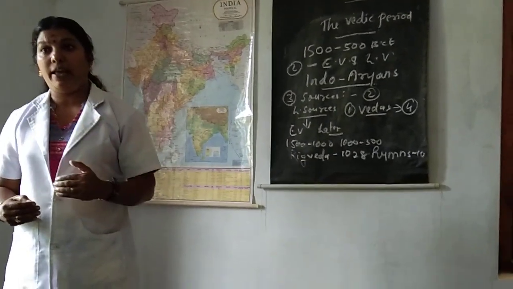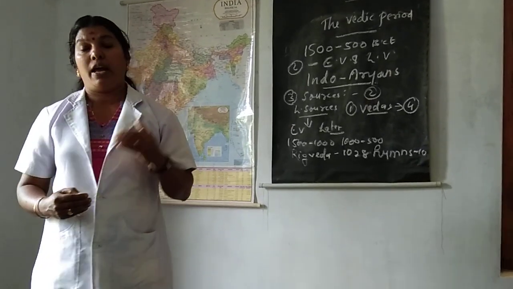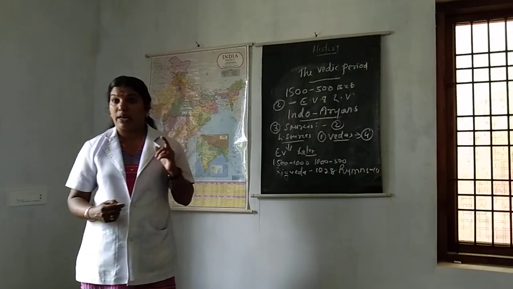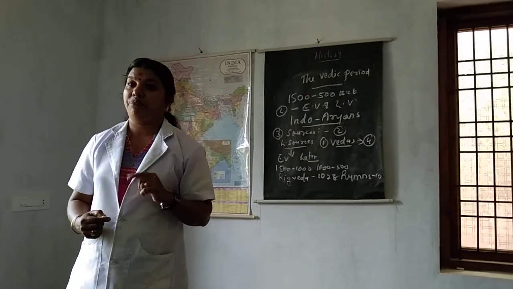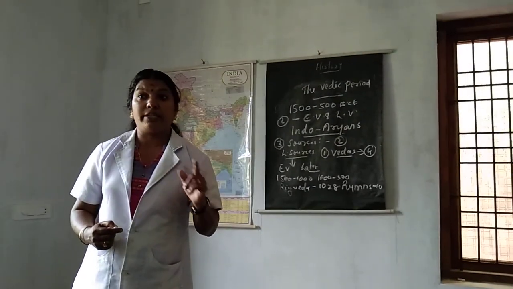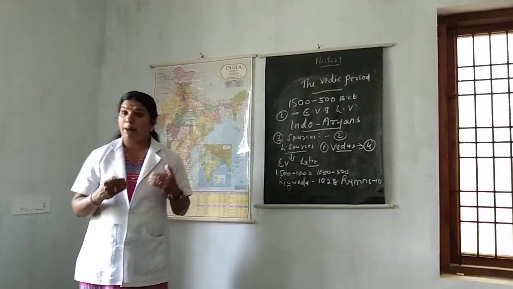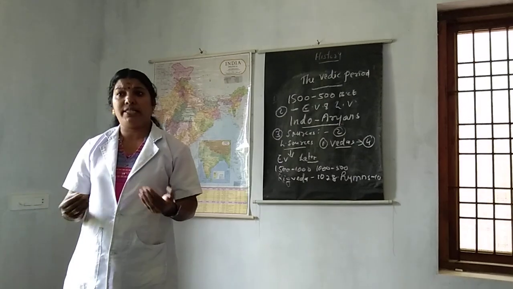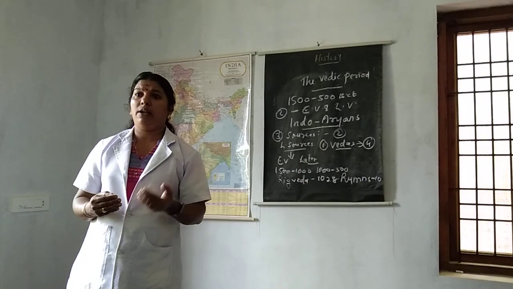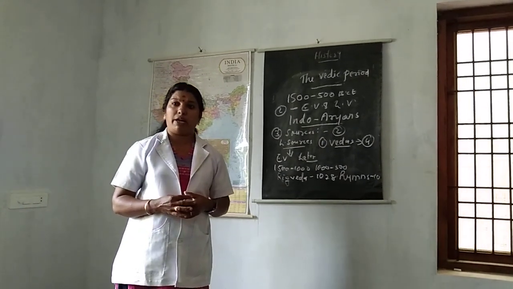Once more I will say, apart from these Vedas, Brahmanas and Upanishads were composed during this period. Brahmanas were the social commentaries of the Vedas. Each Veda has several Brahmanas attached to it. In order to explain these Vedas, Brahmanas were used. It is Sanskrit prose. That much only is its meaning. Example, Aitareya Brahmana, Shatapatha Brahmana and Jaimineya Brahmana.